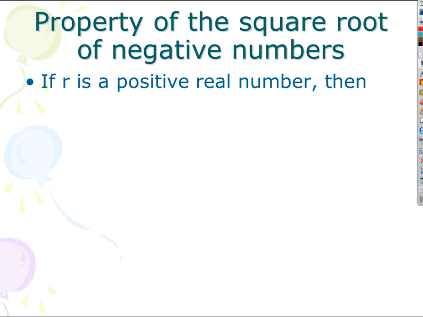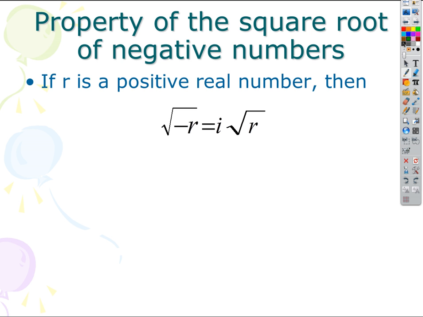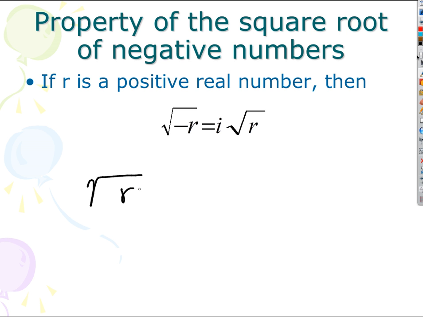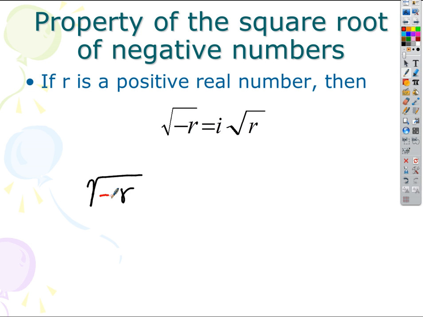Okay, so here's how it looks. If I've got the square root of some negative number, -r, where r is some real positive number, inside the radical, I can always split this up into two parts. I can break that up just like I did before.